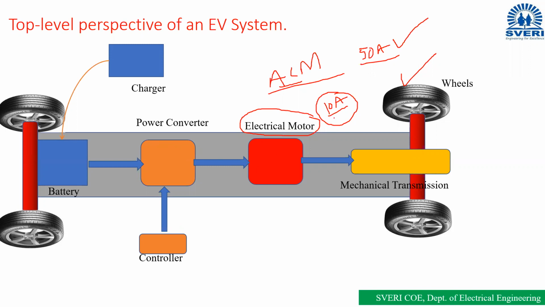Whenever the current exceeds the rated current, immediately the power converter should control and limit this current. This is also one of the main functions, and with this the system gets protected. Means the power converter should also protect the system. System here means maybe a battery, motor, charger, control zone, etc. Okay, did you get the point?